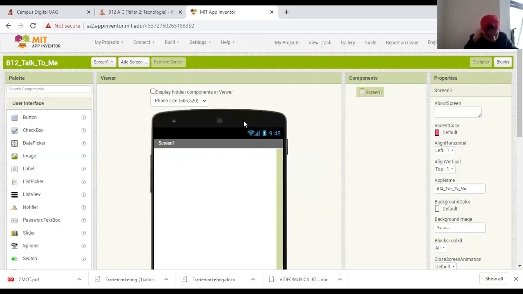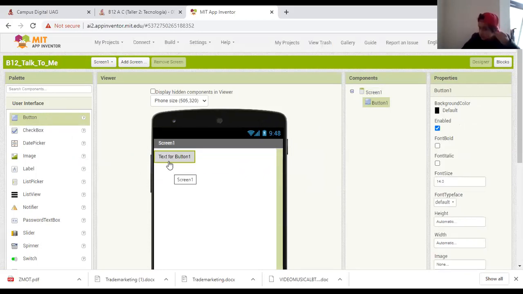After I name it, I have the new project. I notice here the name of the project. You can name the project with any name you like. You can name it Talk to Me only, and that's okay. I need to add the V12 because I will do the same activity in the B11 and other groups. All right, then the first step is to drag and drop the button, Button1.